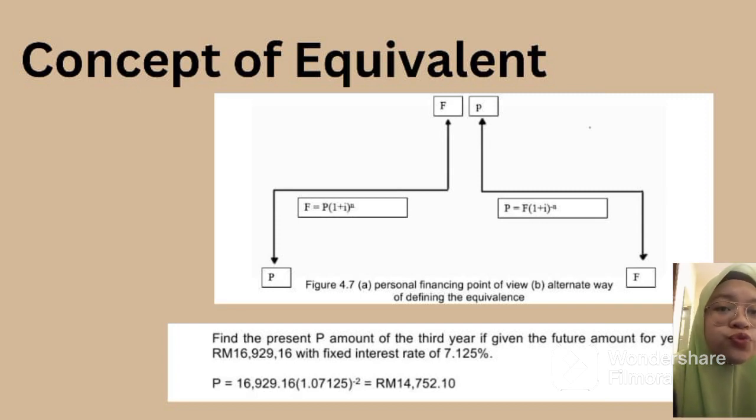As we can see here, there are two formulas for calculation: F equal to P and P equal to F. This slide shows the example. The question is to find the present amount P of the third year if given the future amount of year 5 is 16,939 ringgit and 16 cent with the fixed interest of 7.125%. So the present amount is 14,752 and 10 cent as shown in the previous slide.